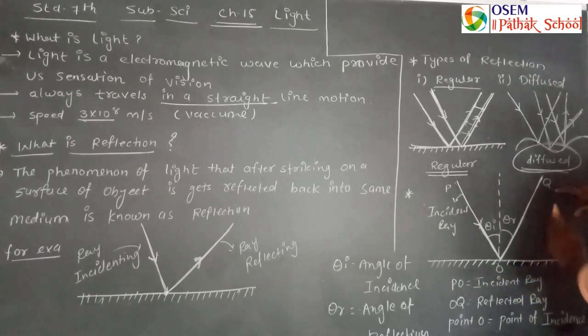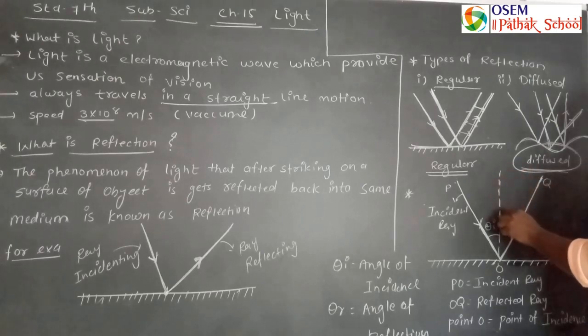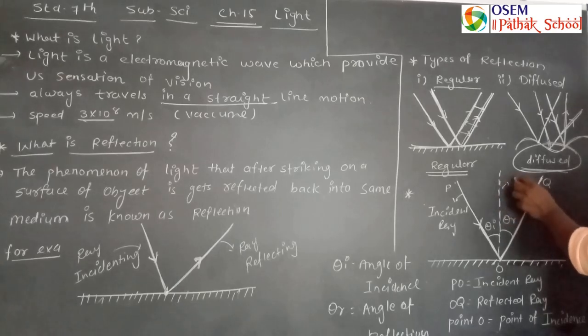So OQ is the reflected ray, and the line drawn at the 90-degree angle is known as a normal. This is your normal.